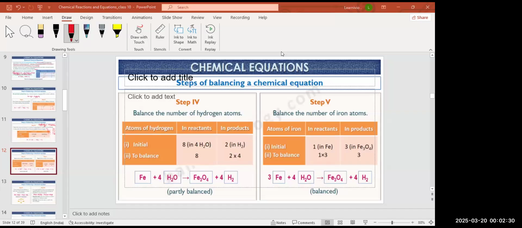We will do some more questions based on balancing a chemical equation in the next class. I think the time is over for this class.